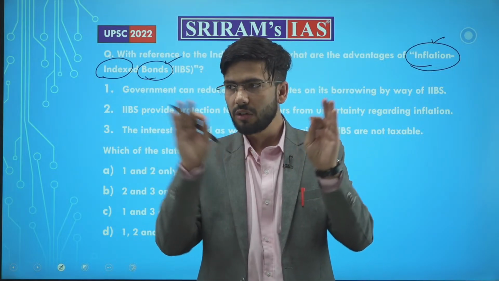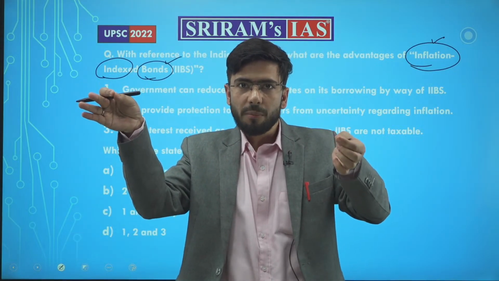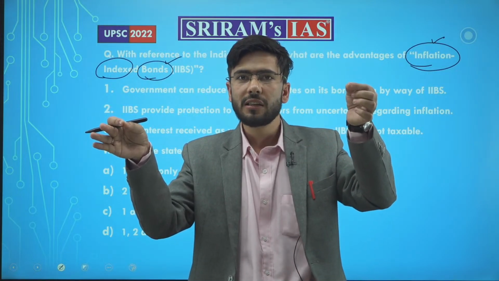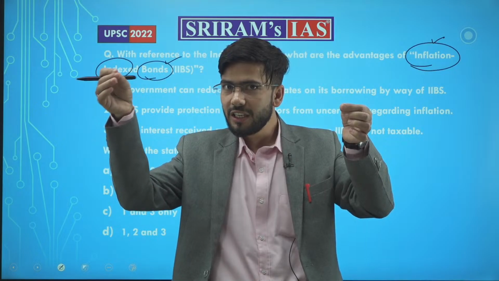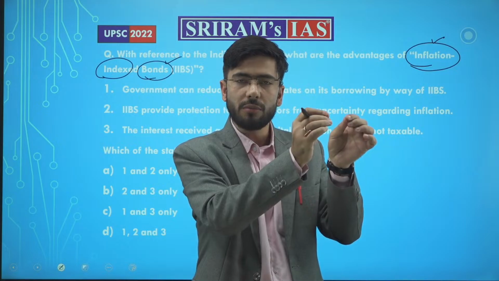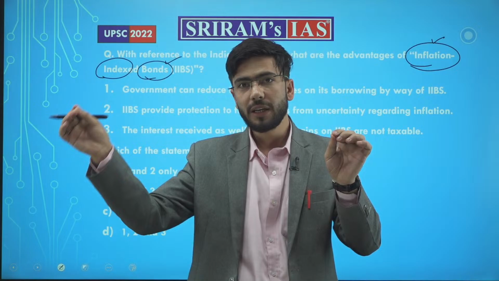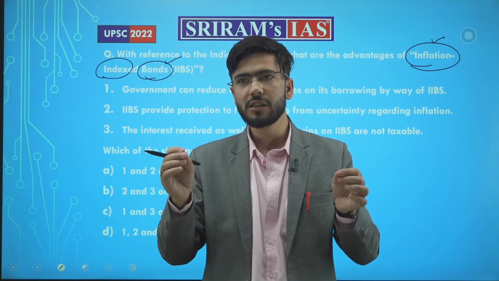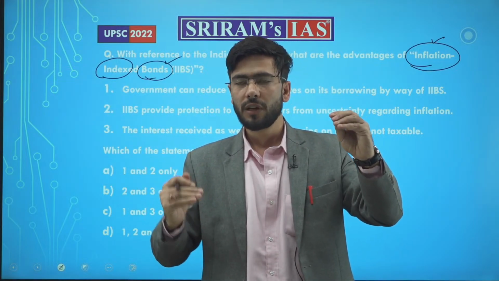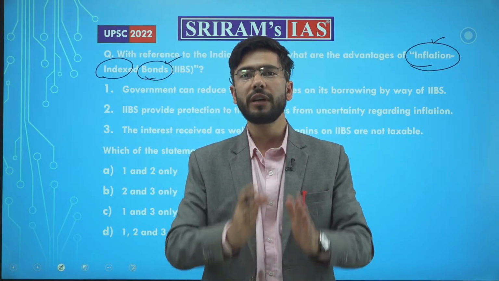What happens by interlinking these two? Once inflation is on the rise, the compensation given to this bond or instrument will also rise. If inflation declines, the holder of the bond will get the interest and the principal amount with the effect of the inflation. Usually, long-term inflation is on the rise because we need to grow, and growth and inflation are always parallel to each other. They grow with each other.